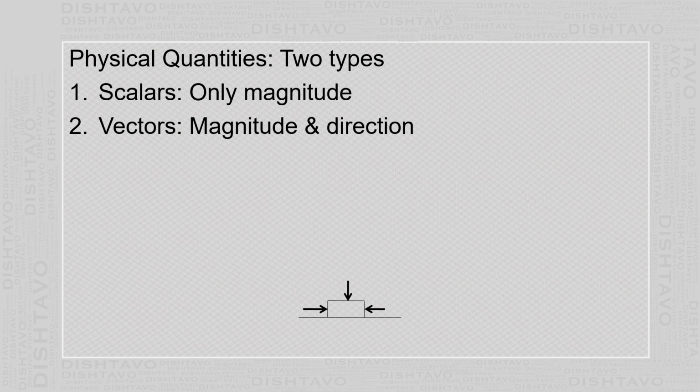Let us take an example of a vector and see why direction is required to describe such a physical quantity. Displacement is a vector quantity. Suppose you are moving from Mapsa to Panjim. That means you are displacing from Mapsa to Panjim. The distance is 12 km.